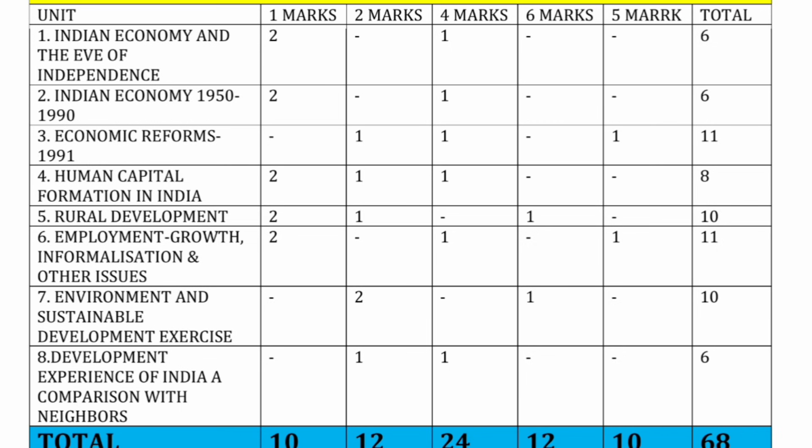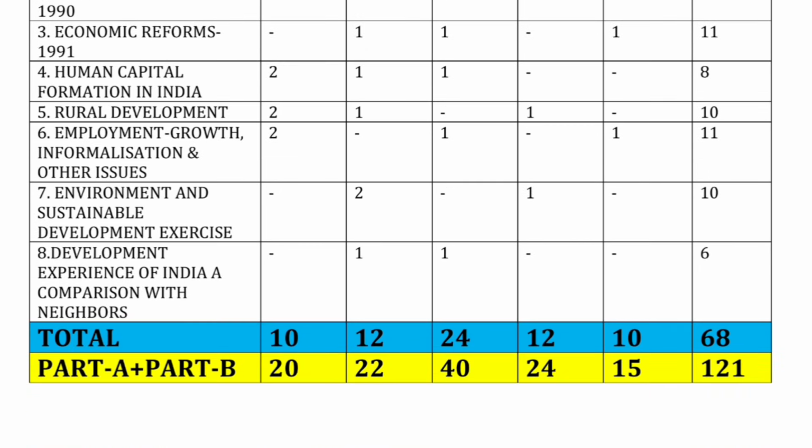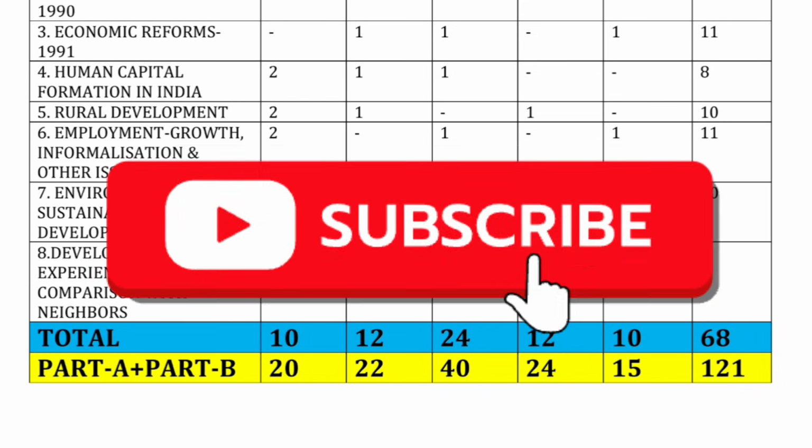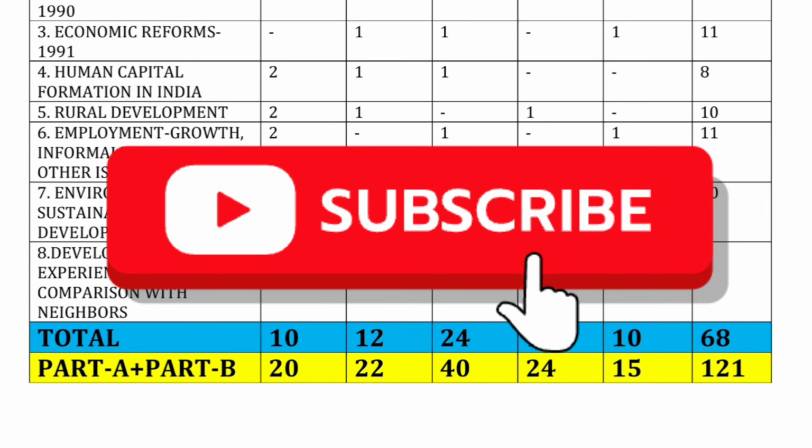Okay, the next unit in Indian economic development is environment and sustainable development. There is no 1 mark question, there are 2 2 marks questions, no 4 marks question, 1 6 marks question, and they are not going to be asking any project oriented question. The total weightage is 10 marks. 6 marks 1 question, 2 marks 2 questions, that is 6 plus 4, 10.